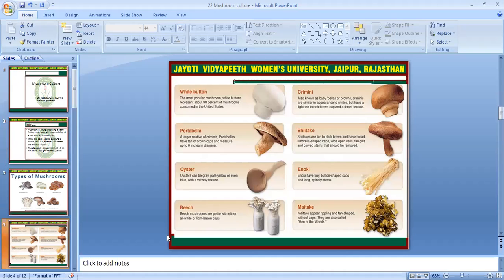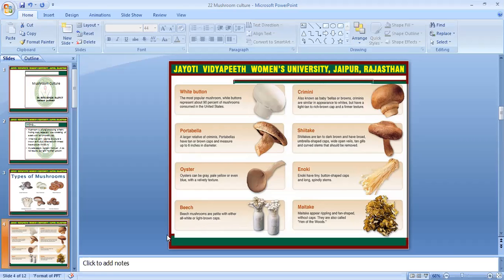White button mushrooms are the most popular mushrooms, representing 90% of mushrooms consumed in the United States. Cremini, also known as baby bella or brown cremini, are similar in appearance to the white, but they have a light tan to rich brown cap and a firmer texture. Portobellos, a large relative of cremini, have a tan or brown cap and measure up to 6 inches in diameter.